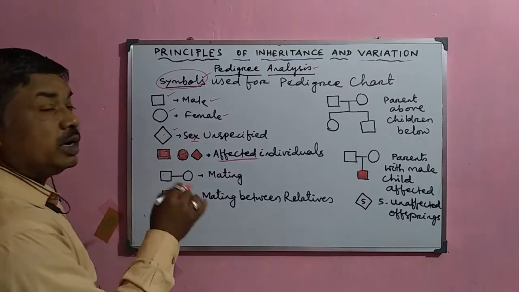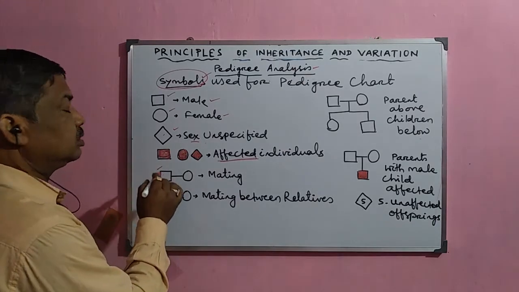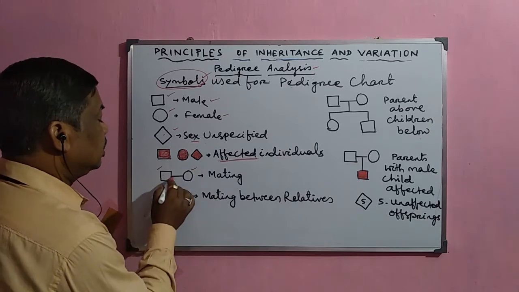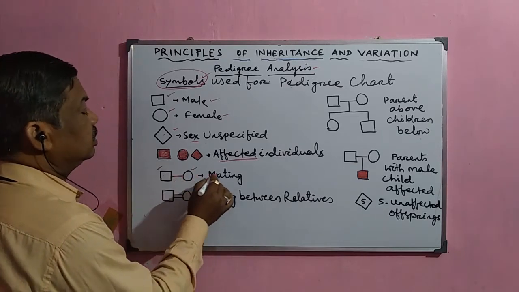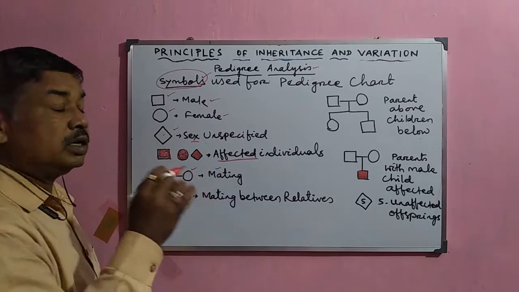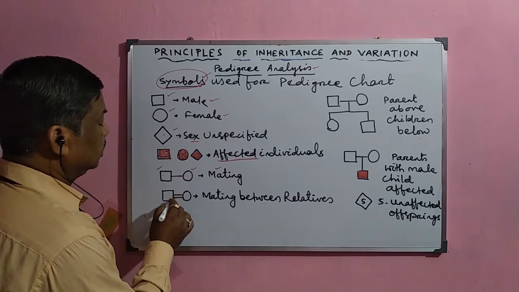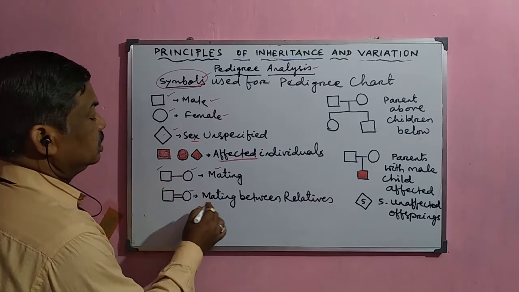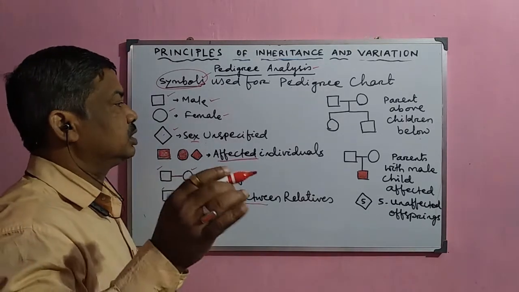Now, when mating occurs between the male and the female, the male is given as the square and the female is the circle, and they are joined together. That means mating occurs between these two, male and female. Sometimes when two horizontal lines are there, it indicates that the mating occurs between relatives, either brother, sister or cousin.